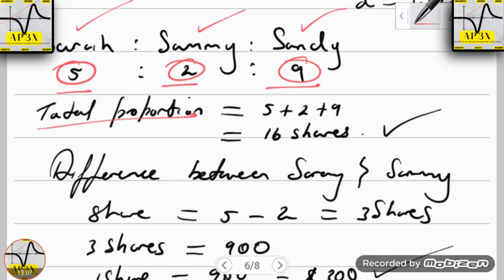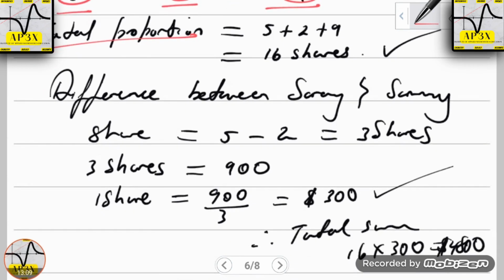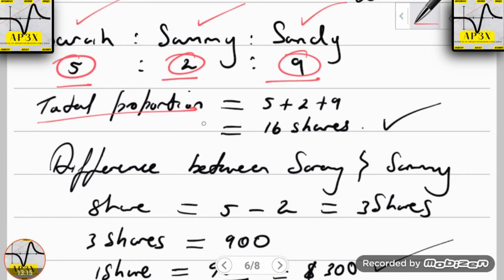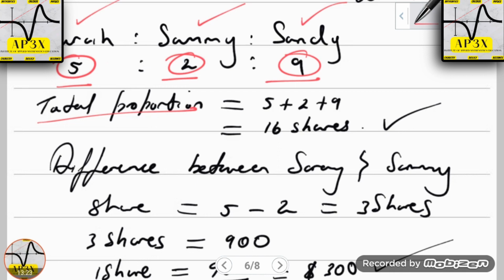Now, a little bit of intuitive reasoning is required here, because the question earlier stated that Sammy received $900 less than Sarah. And what I find quite a few students, not a lot, but a few students made the mistake in terms of thinking that Sammy got 900 as opposed to Sammy getting $900 less than Sarah.